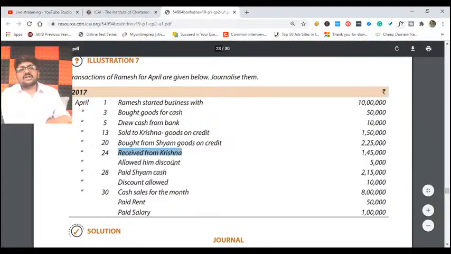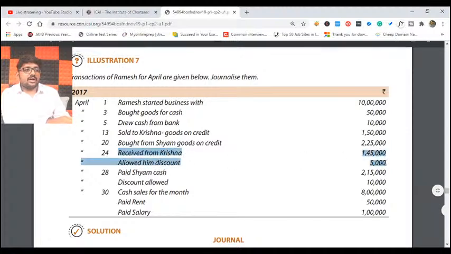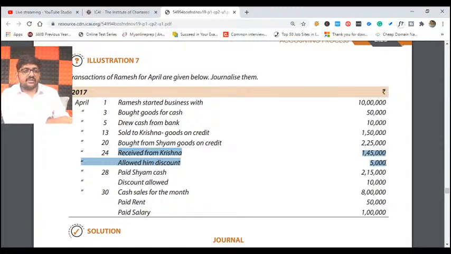Similarly, you allowed him a discount. How much? 5,000 rupees. So together you have to read this transaction: received from Krishna 1,45,000 and you gave a discount of 5,000. So what will be the total journal entry, my dear friends? Cash or bank account debit 1,45,000. Discount allowed account debit 5,000, to Krishna 1,50,000.